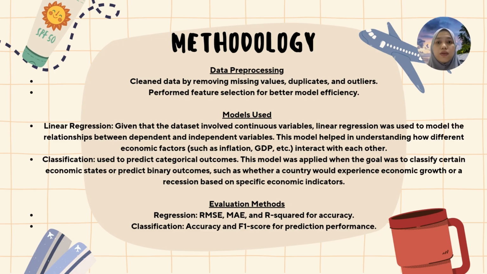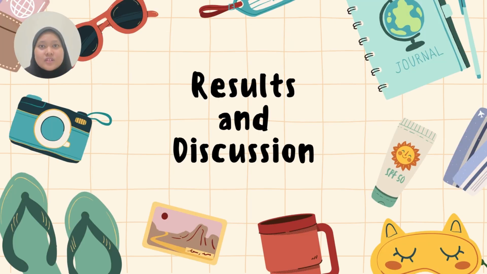For our methodology, we first cleaned the data by removing missing values and outliers and selected the most important features. We used two main models: linear regression, to see how different variables affect each other, like how tourism impacts GDP, and classification, to predict categories, such as whether a country has high or low GDP. Finally, we checked our results using accuracy score for classification and error measurements like RMSE and R-squared for regression. So now we move on to results and discussion.